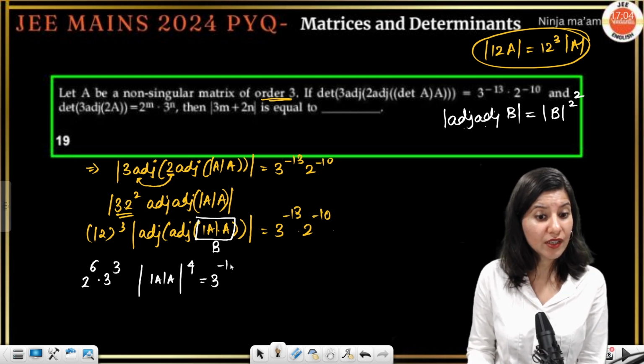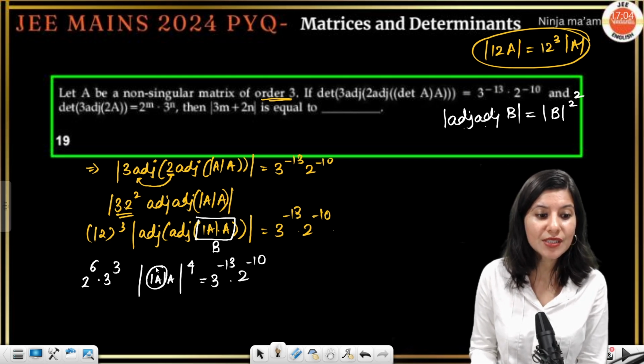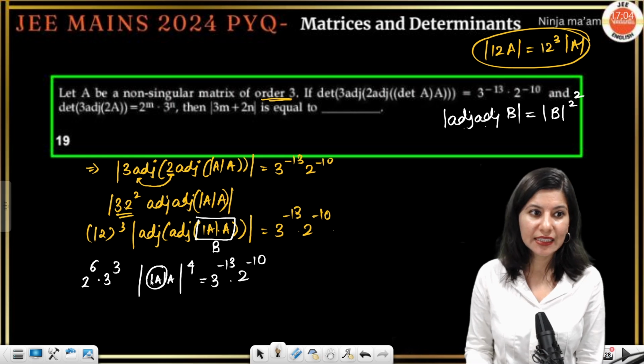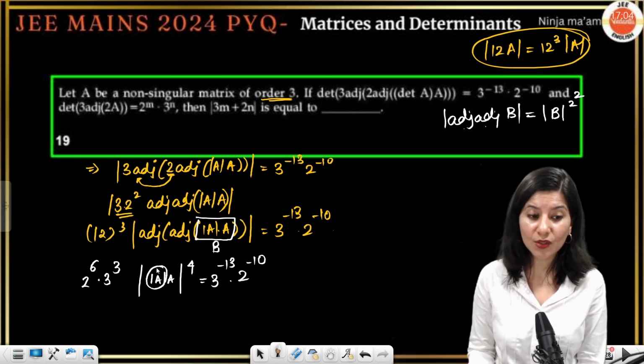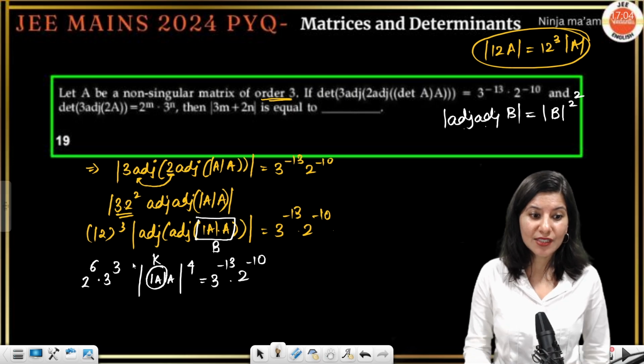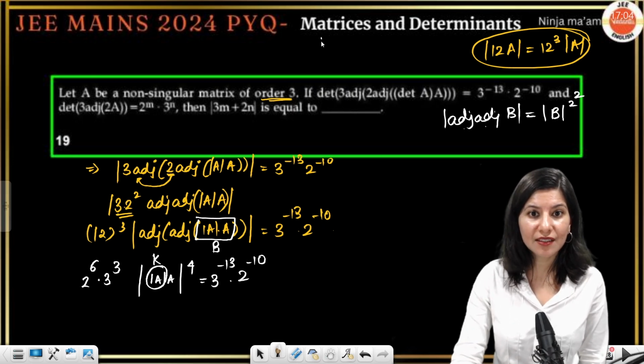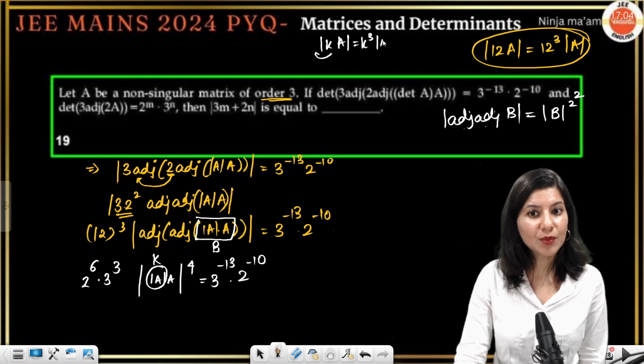And now here you have to apply your brains. This is actually tricky. Now tell me, determinant A is a constant value, right? Determinant A you don't even know, but that is a constant value. So this will be tackled as K. So this is actually determinant of KA, that is written as determinant KA. So K will come out. It will be K cube determinant A.